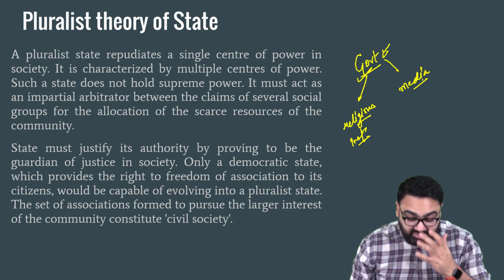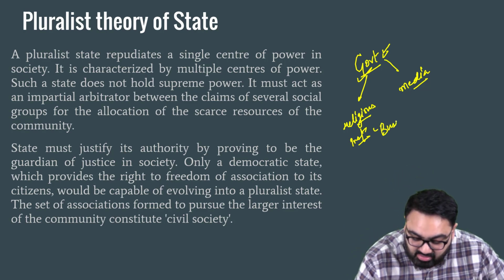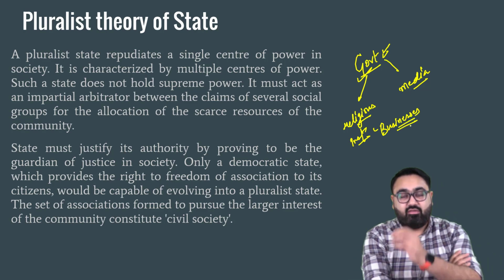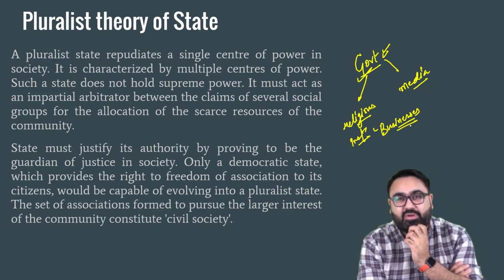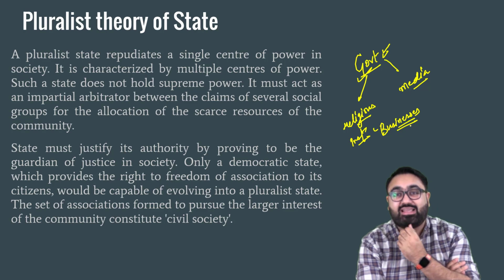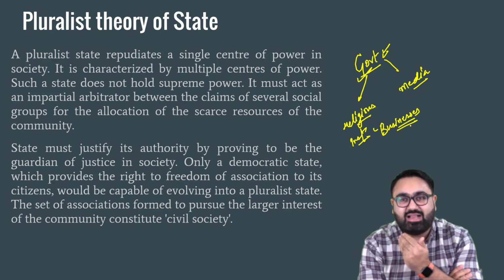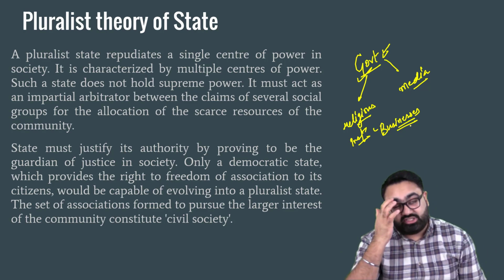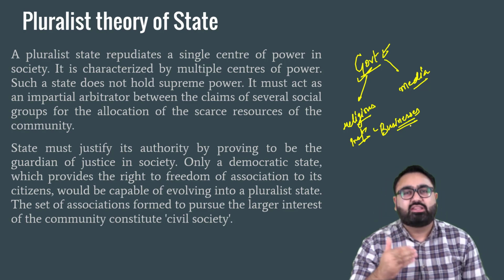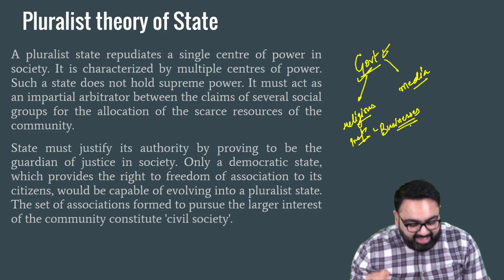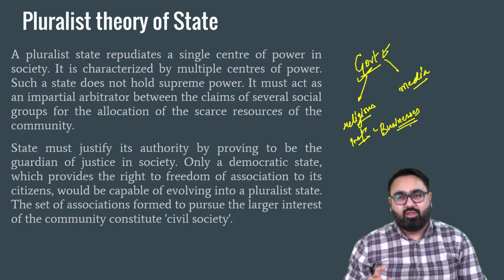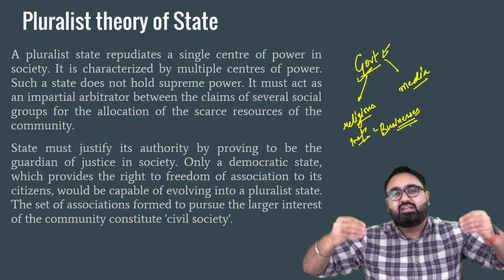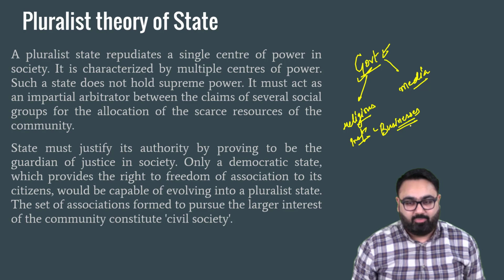Then there are other examples, let's say businesses. In capitalist countries specifically, we have businesses that are extremely powerful. Tech companies that have so much power, so much influence, they also influence the country, influence the state, how the state will be run. This is what pluralistic theory of state is. That in any democratic country, you cannot expect the government alone to have the powers. There are plural centers of power and not just one center of power.